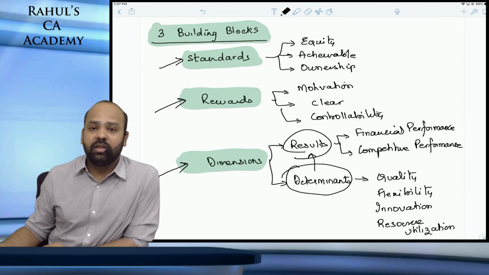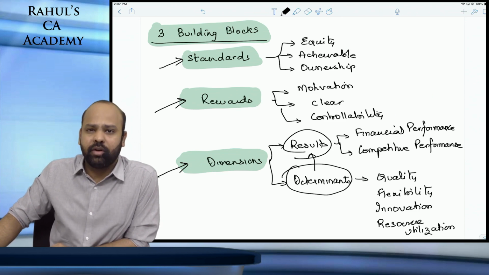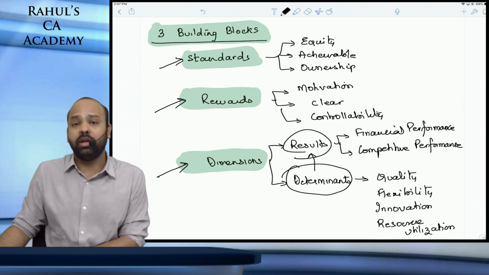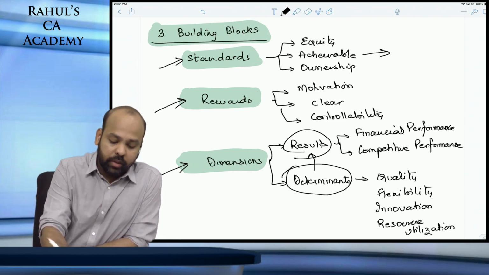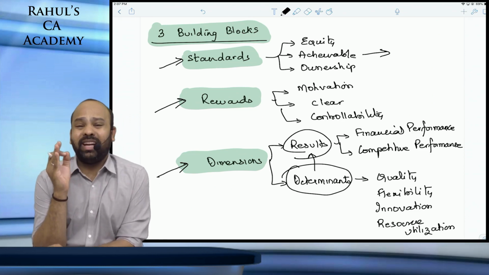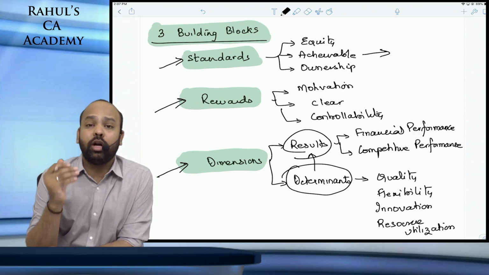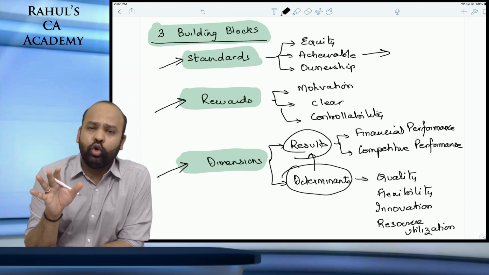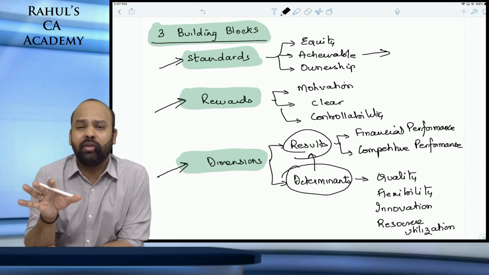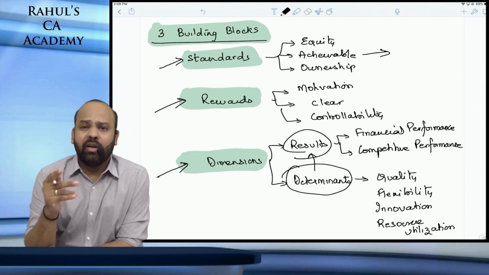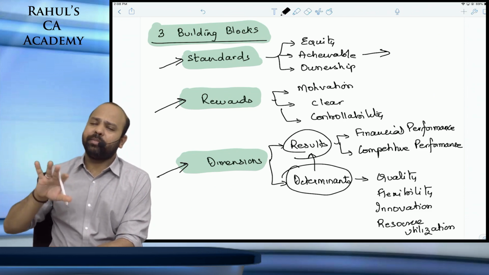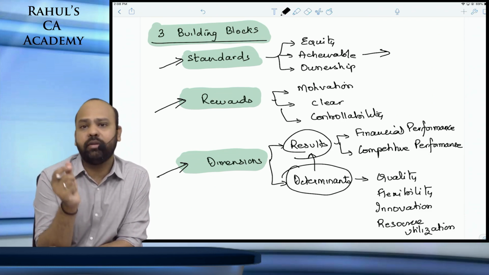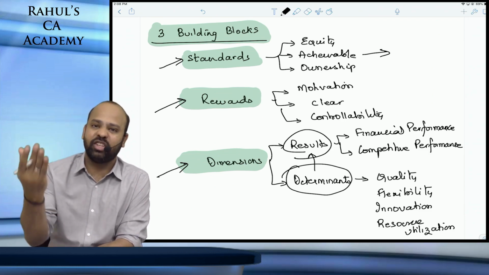As far as standards are concerned, guys, that is the targets that you are fixing for different departments, remember, those targets, beta, should be achievable. This is what your building block model says. If you set very difficult targets, guys, the employees will not be motivated to perform better. You are basically demotivating the employees. They will not be inclined towards achieving. As you keep increasing the difficulty levels, the performance will keep reducing. So yes, the targets that you give should be achievable. Only then the performance of the organization will be improved.